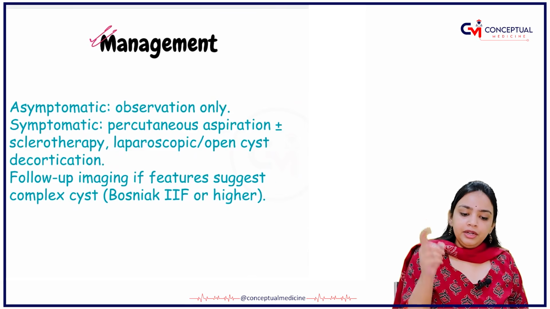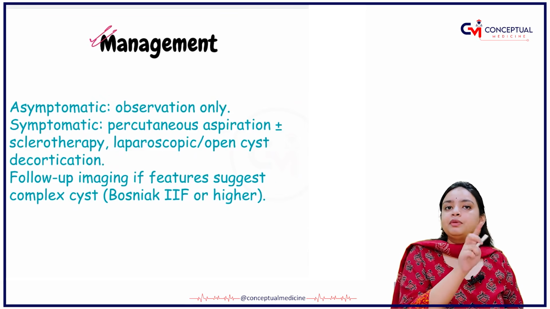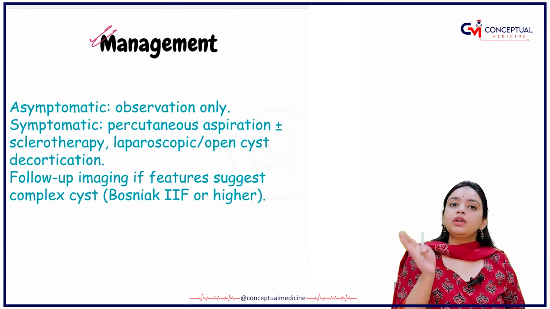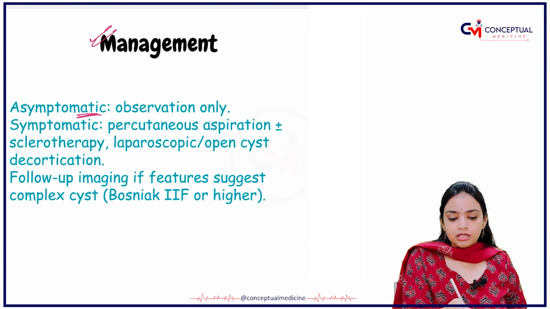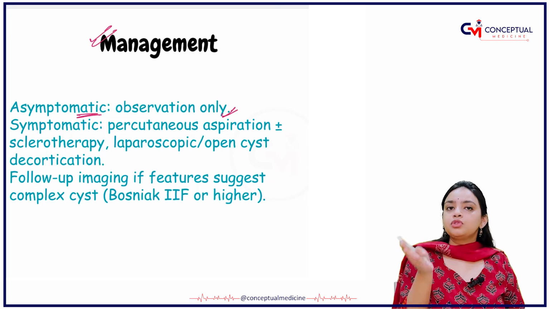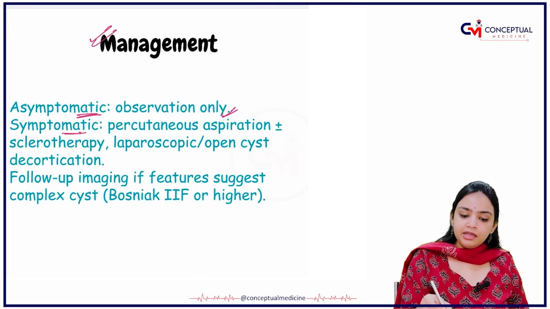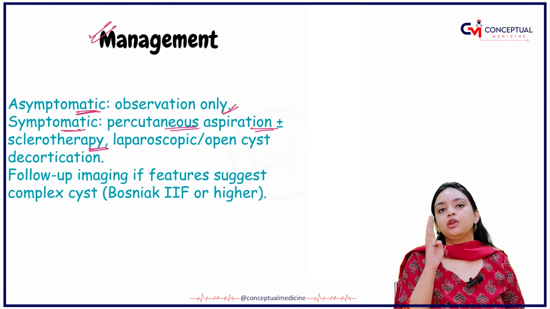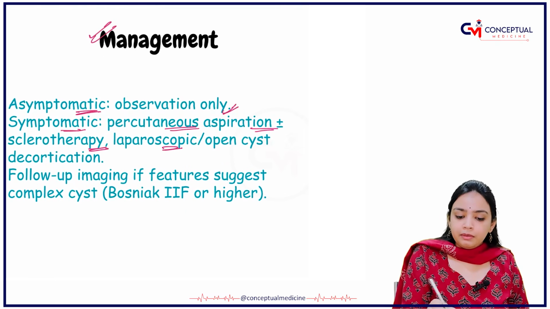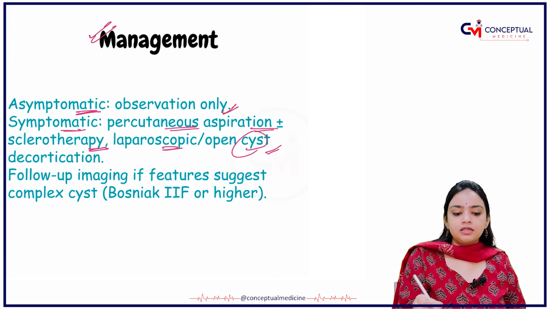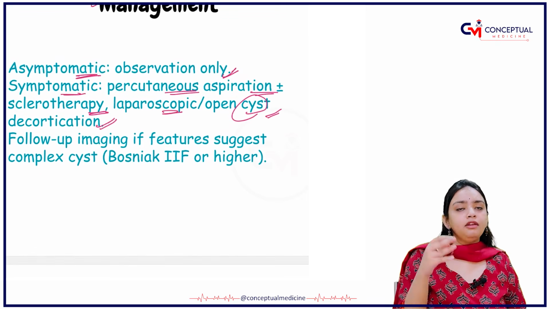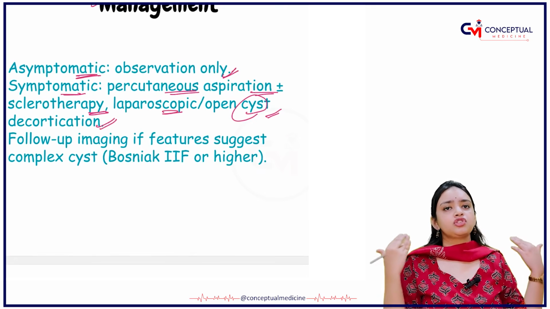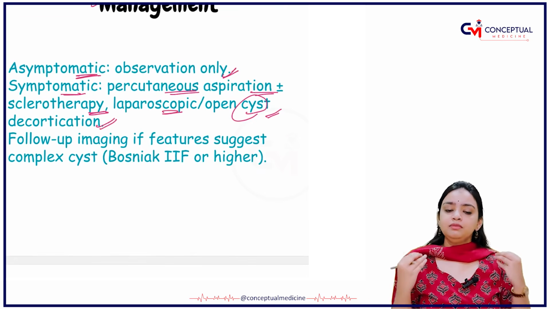What is the management? You have management for two kinds of patients: either symptomatic or asymptomatic. For asymptomatic, you only have to observe the patient. For symptomatic, there should be percutaneous aspiration, with or without sclerotherapy. There will be laparoscopic or open cyst decortication, and follow-up with the classification that we have read is a must.